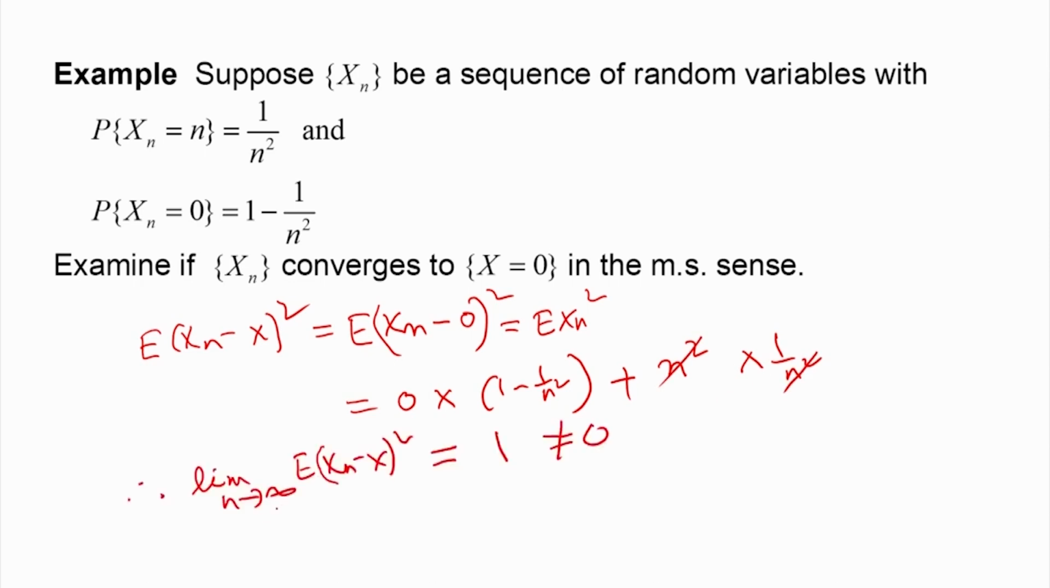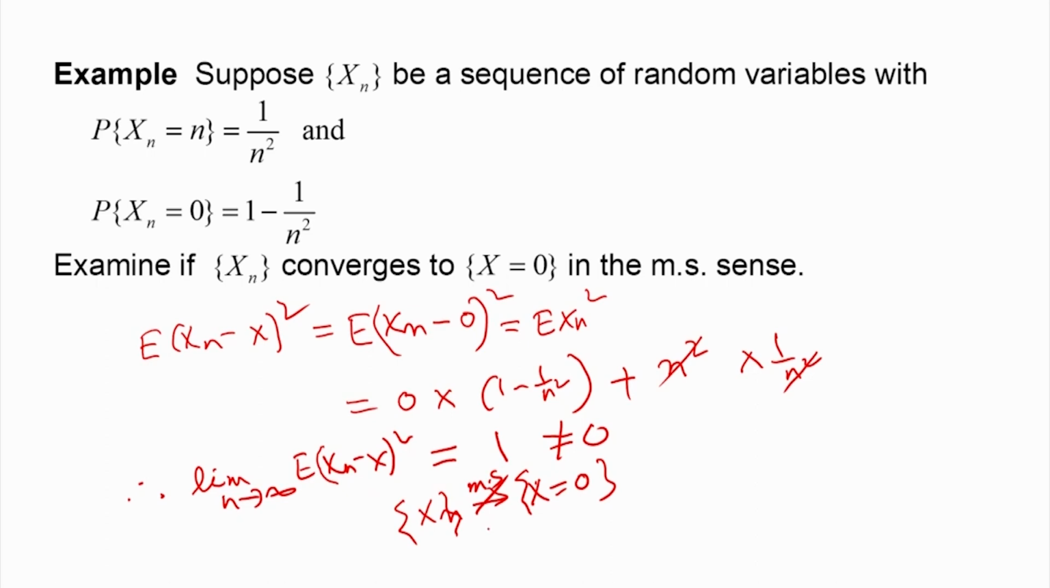So, the limit as n tends to infinity of E of (x n minus x) whole square is equal to 1, which is not equal to 0. Therefore, x n does not converge to x equal to 0 in the mean square sense, because E of (x n minus x) whole square as n tends to infinity is not equal to 0.